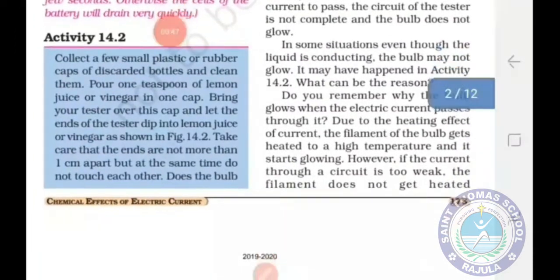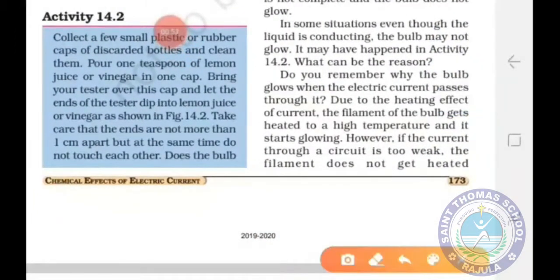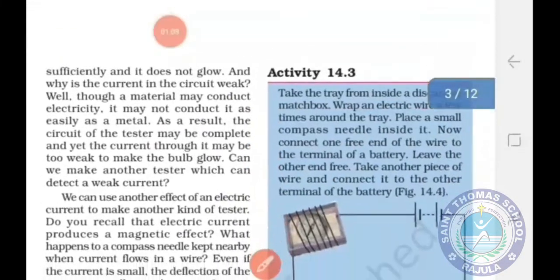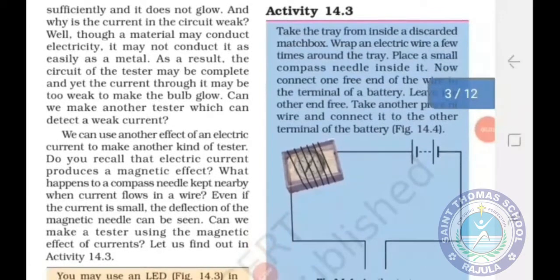This may happen due to the weak supply of electric current. Students, you know that when the filament of a bulb gets heated up to a high temperature, it starts glowing. So if the current through the circuit is too weak, then the filament does not get heated and it will not glow. That means if the supply of electric current is weak, the filament of the bulb does not become hot and the bulb will not glow.